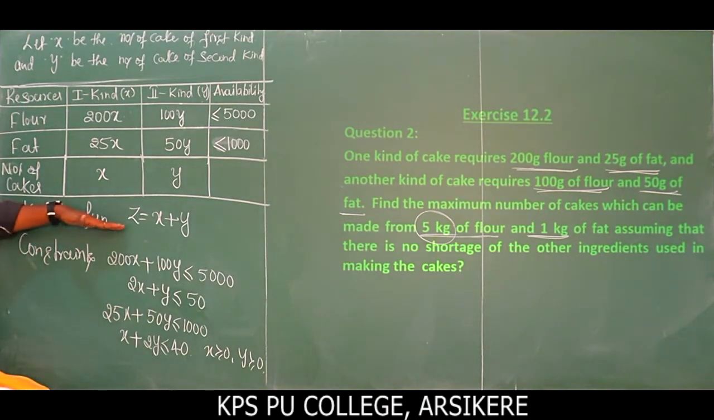So we have the objective function and the constraints. Using the constraints, we have to find the maximum value, or maximize the objective function, Z is equal to x plus y. Now we will solve this problem.